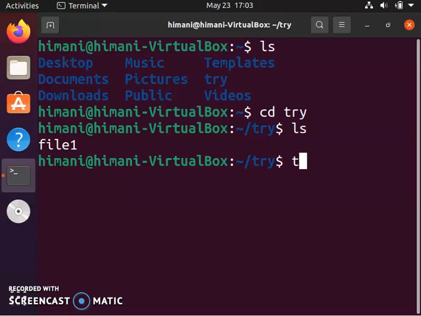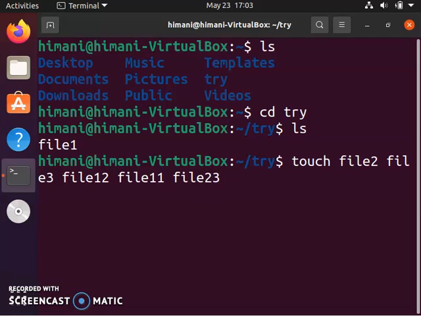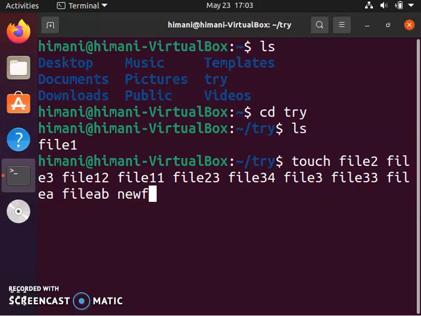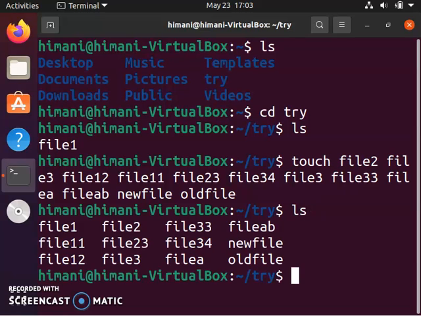Now let me create a couple of files: file2, file3, file12, file11, file23, file34, file33, fileA, fileAB, newfile, and oldfile. So I am creating some new files in this directory, and when I use the ls command, I can look at all the files which have been created.